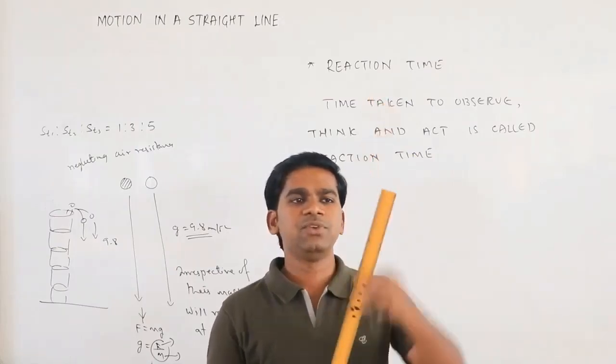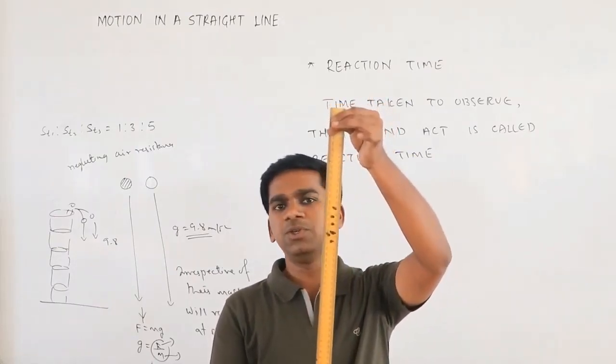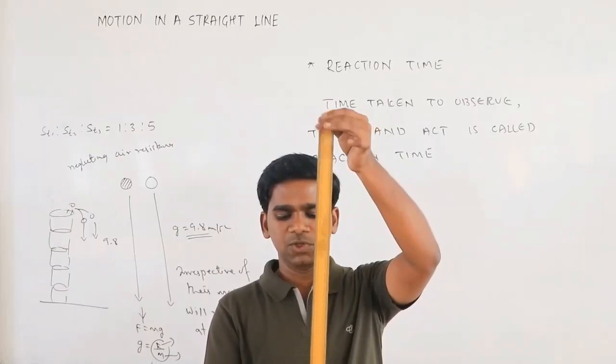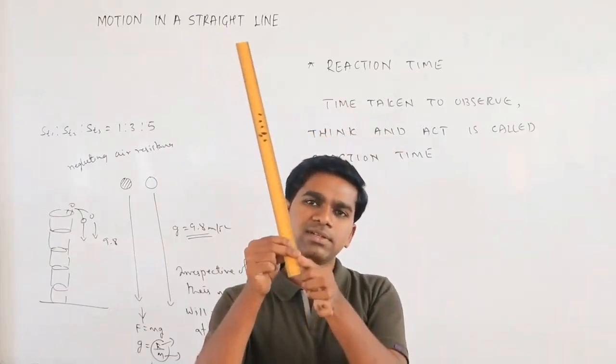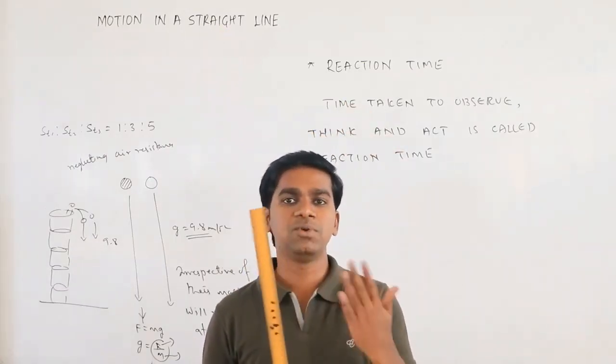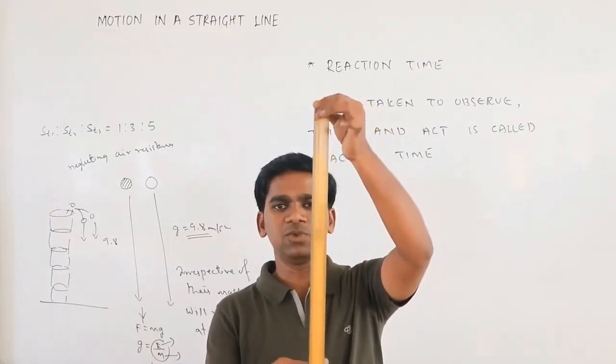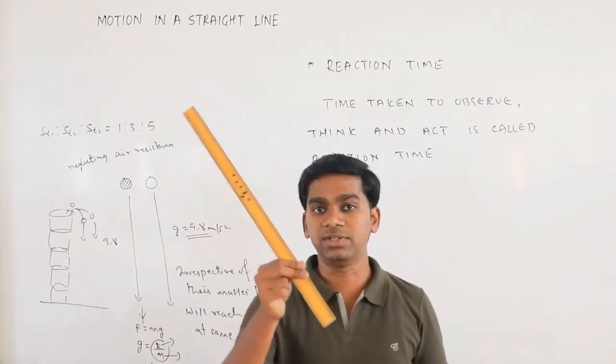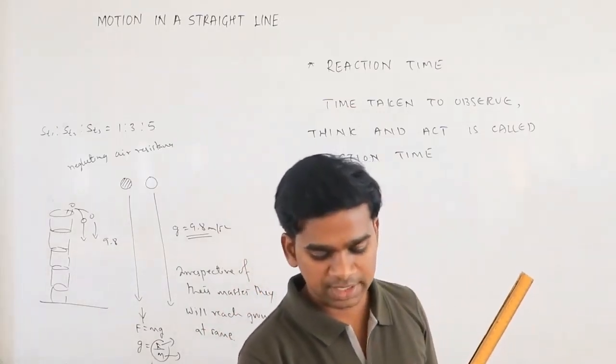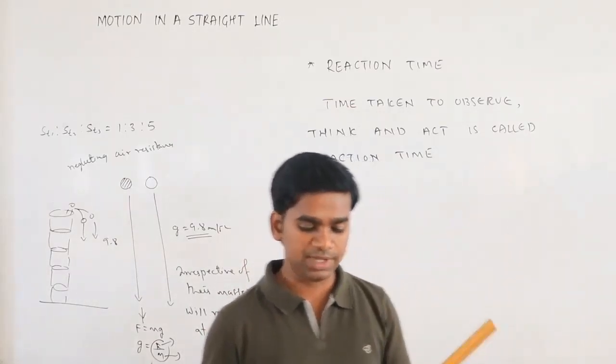If you are alone doing the experiment, you cannot observe much. You may observe a little distance, but the experiment should be done with two people. One person will leave it and another person has to hold it. Then it will travel a greater distance. So that is what we call the reaction time. So how can we do this?